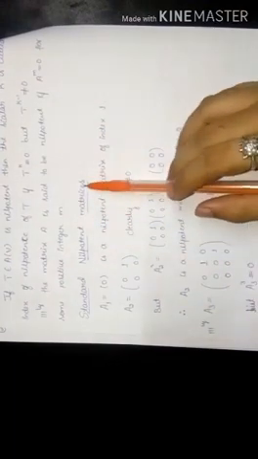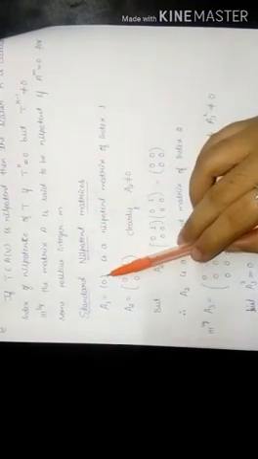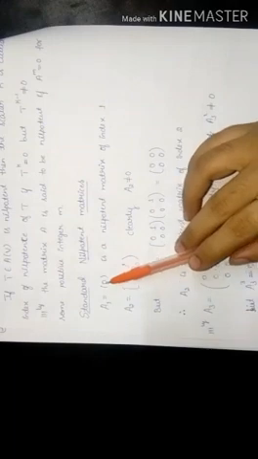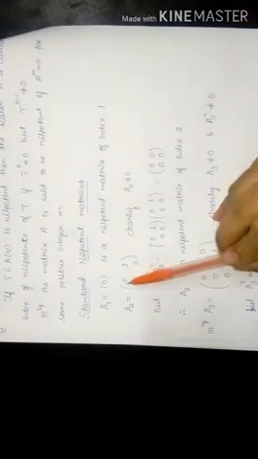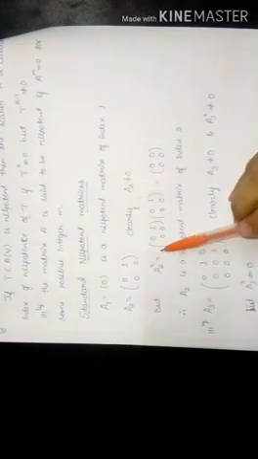Standard nilpotent matrices. A1 is equal to 0, that is a 1 cross 1 matrix, so it is equal to 0. So, here the index is 1, therefore it is a nilpotent matrix of index 1. A2 is equal to 0 1, 0 0. Clearly A2 is not equal to 0 and A2 square, that is A2 into A2,